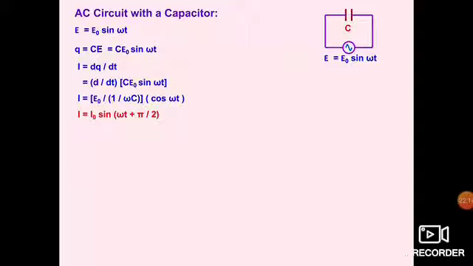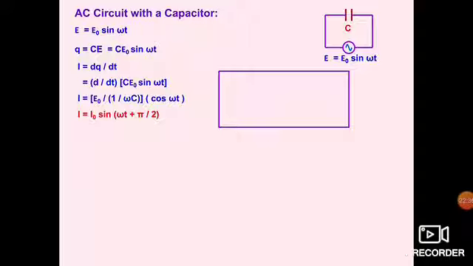if we put the values of differentiation, d by dt of sin omega t will give you omega cos omega t. So it is written in front of you, and if we get the maximum value, then cos omega t should be 1, I naught will be E naught by 1 by omega C.